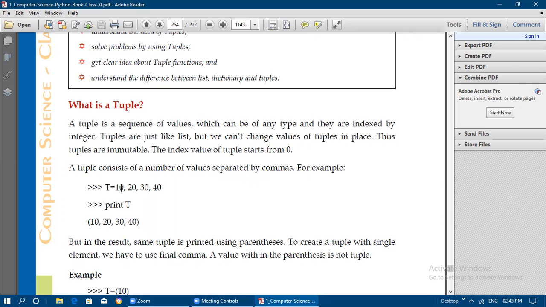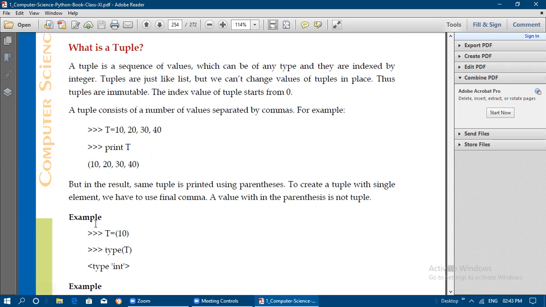Even for a single value: if you assign only t equals 10, that is not treated as a tuple, it will be treated as an integer data type. But if you assign t equals 10 comma, with just the single value followed by a comma, that is considered a tuple and is displayed within parentheses. In the result, the same value is printed using parentheses. So to create a tuple with a single element, we have to use the final comma, after this 10.